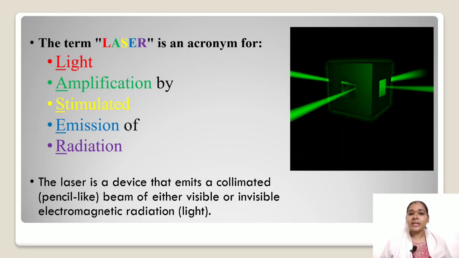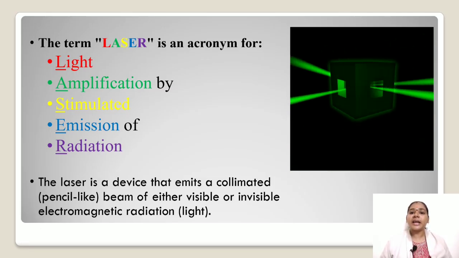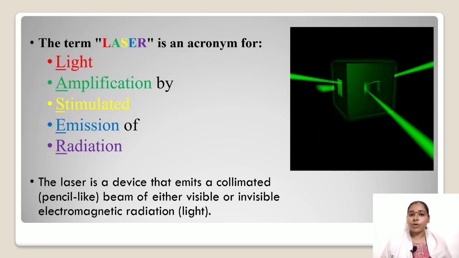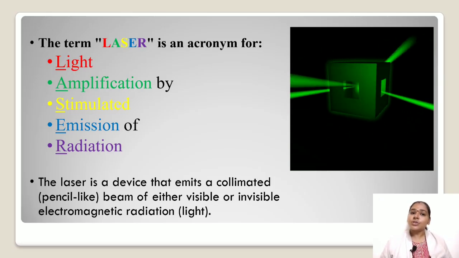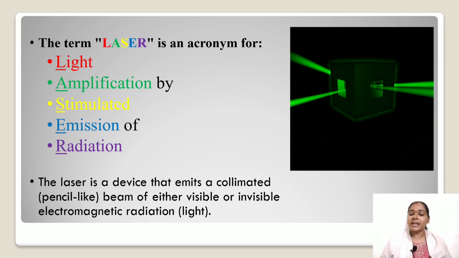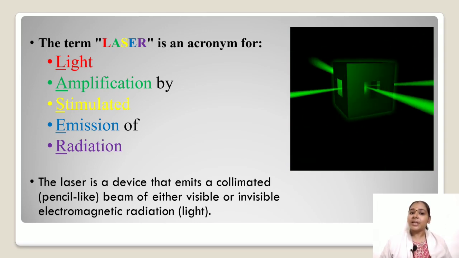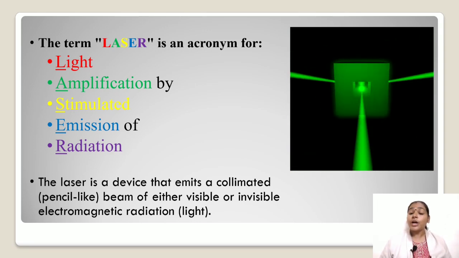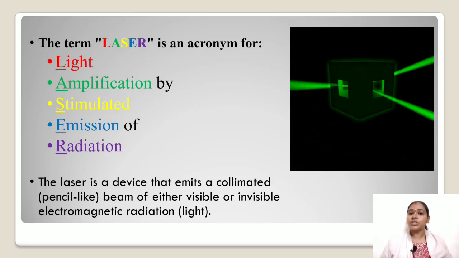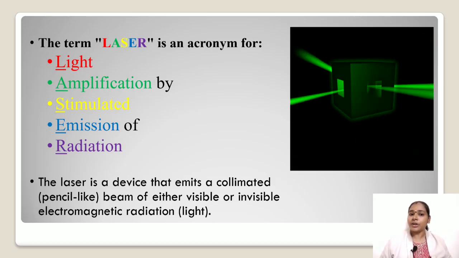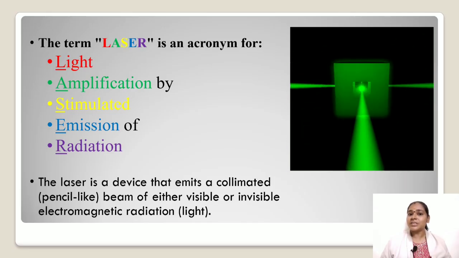So the visible region has the wavelength range 380 nanometer to 780 nanometer. So the laser is an artificial light source which exhibits so many superior features than the conventional light source. So the laser light emerges as a narrow beam which can travel long distance without much loss of intensity and energy. So the first laser was the ruby laser.